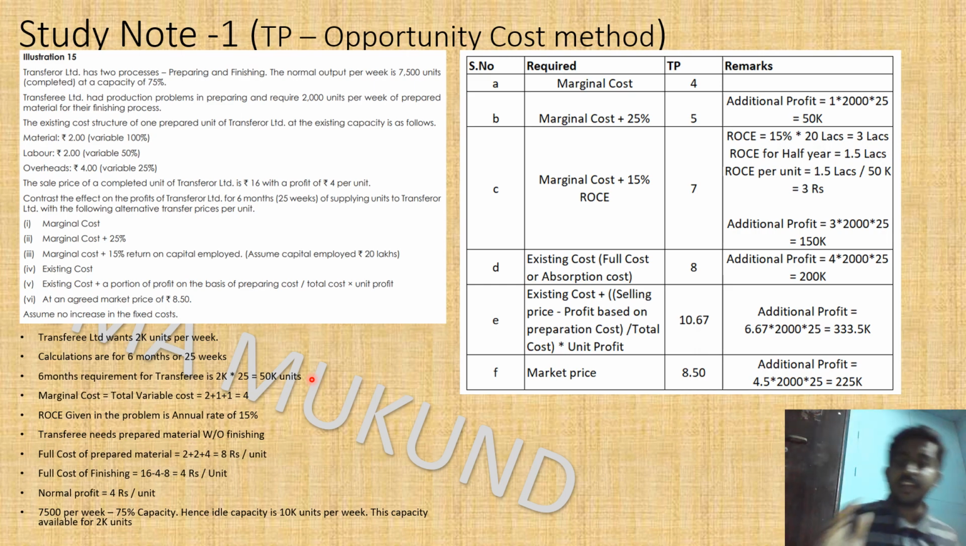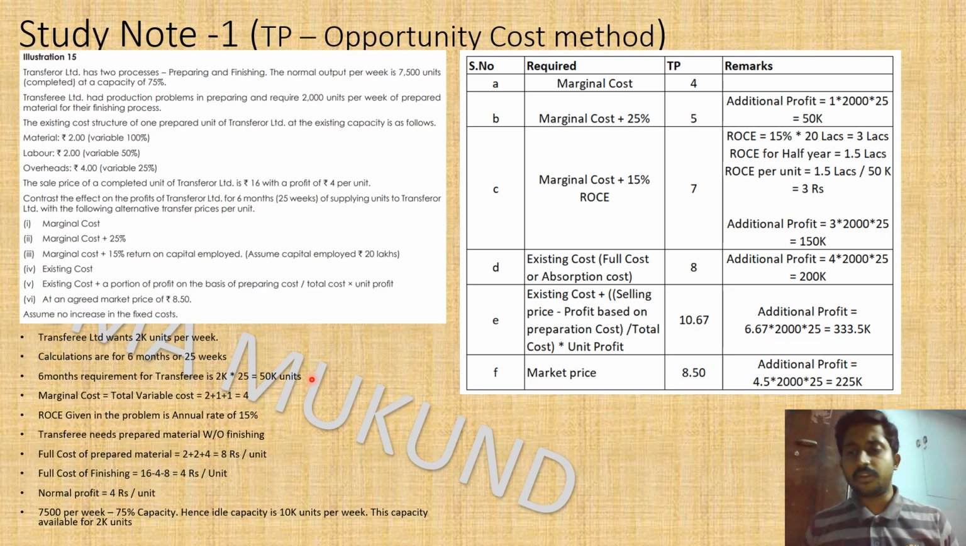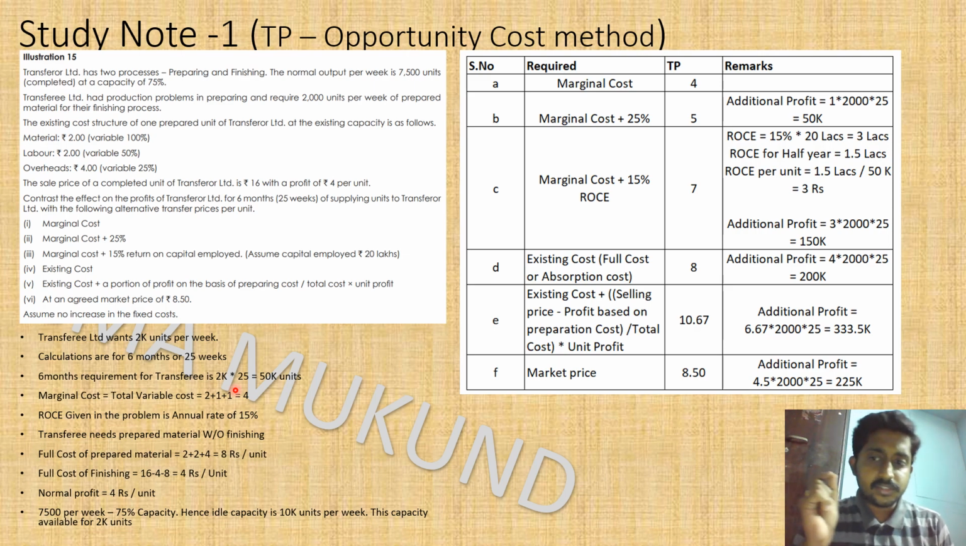If we do some mistake here, only God can save you guys. So 2000 volume is for a week, but the question is for 6 months. So for 6 months, how many weeks? That is also given in the question as 25 weeks. So 25 weeks multiplied by 2000 per week is equal to 50,000 units for the 6 months period. So what is the marginal cost here?